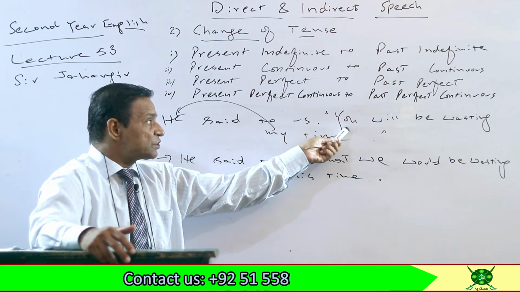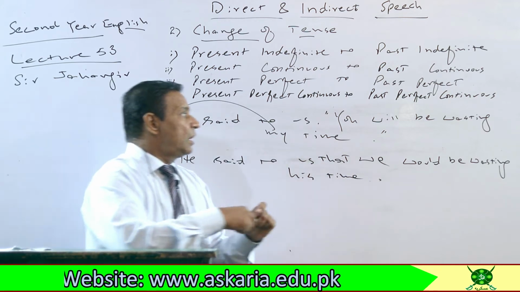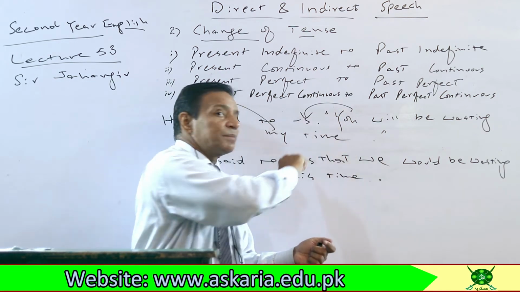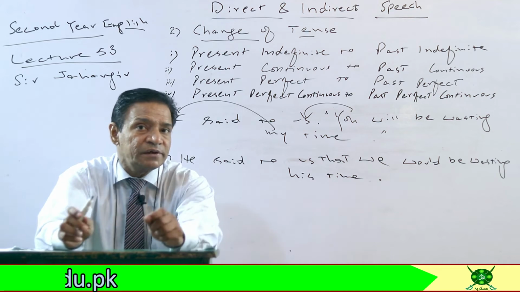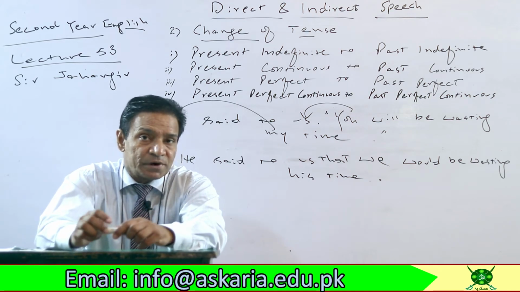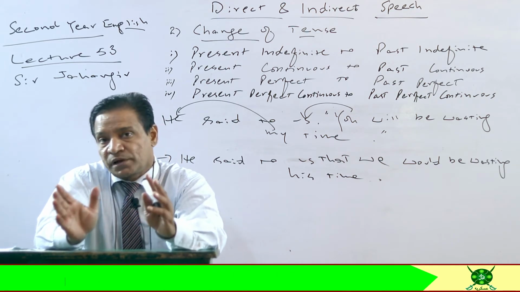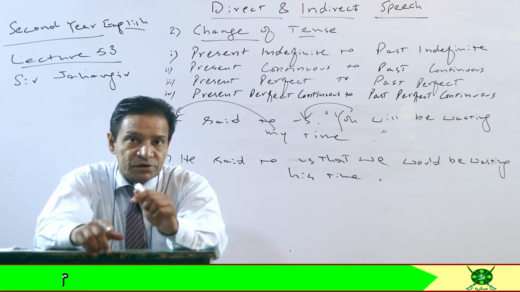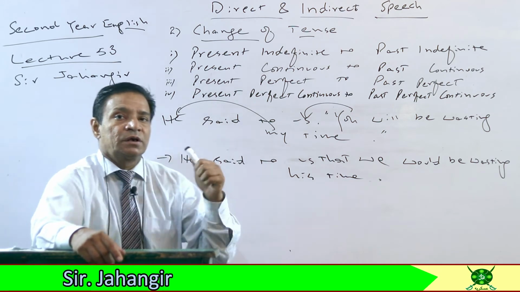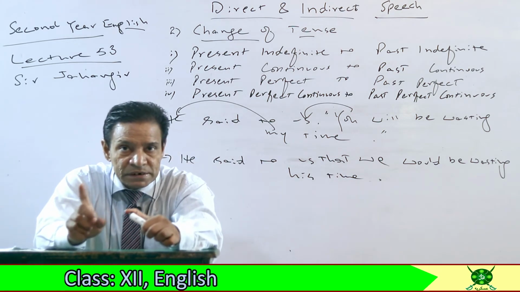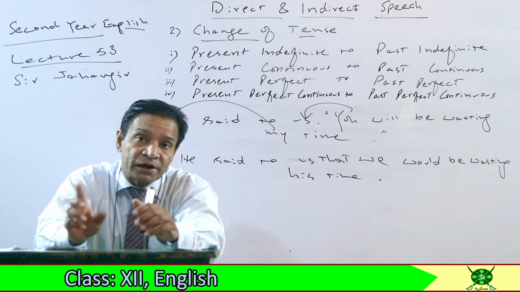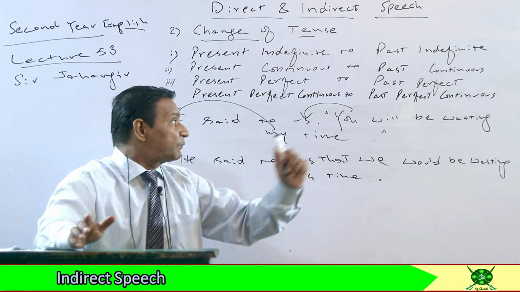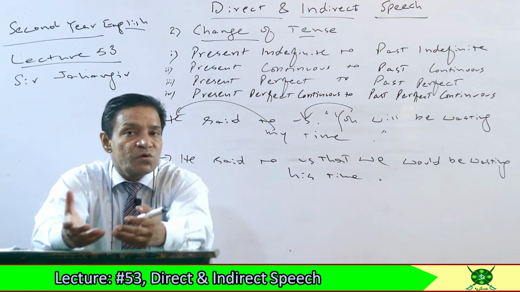Your second person we changed according to the object. If you remember the formula of SON, I told you that pronouns will be changed according to the formula of SON. S means subject: first person pronouns will be changed according to subject of reporting speech. O means object: second person will be changed according to object of reporting speech. And third person pronoun will not be changed.